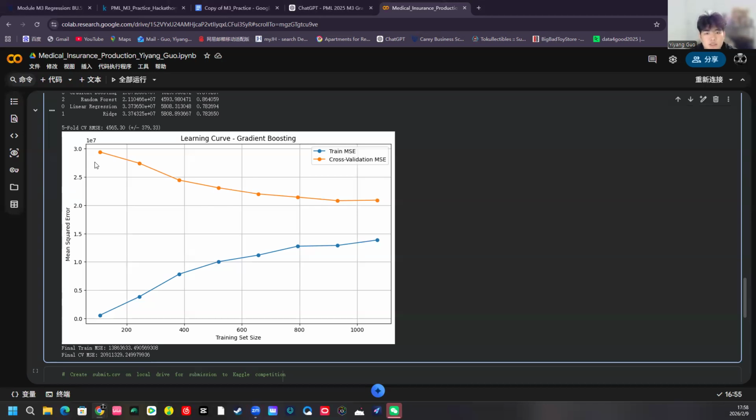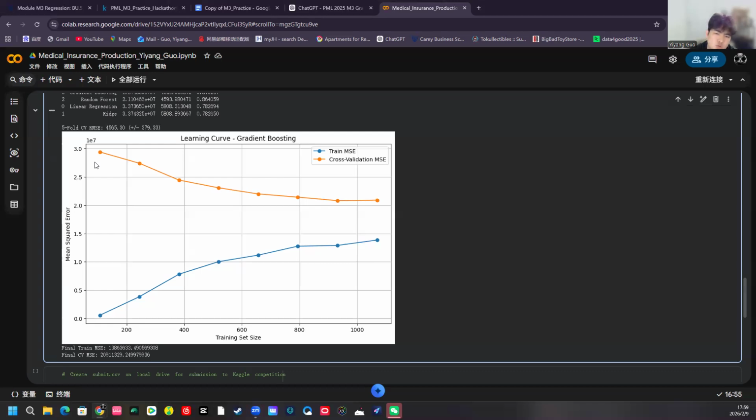And the key observation is that the two lines are converging. At the largest training size, training MSE is 14 million and CV MSE is 21 million. The ratio is 1.5 times, which is acceptable.